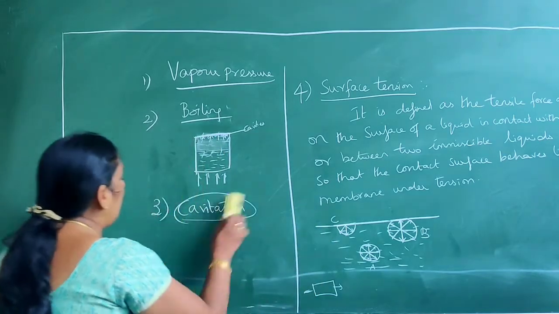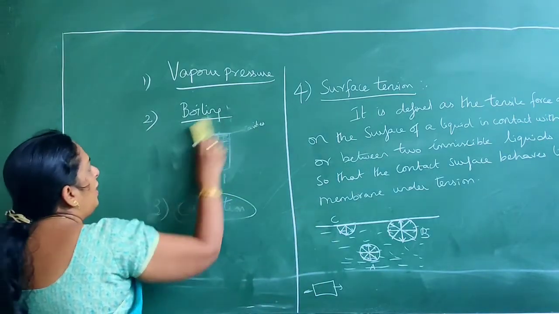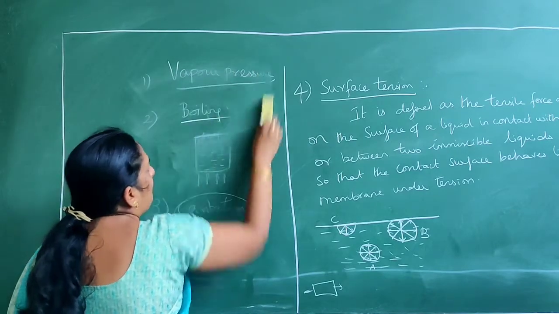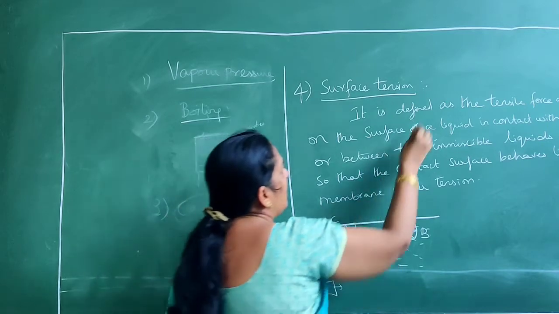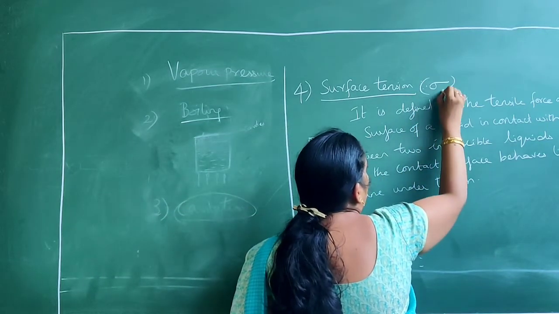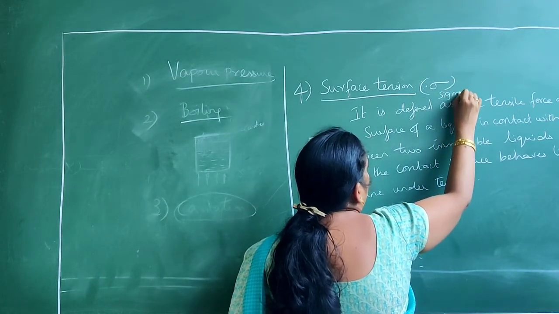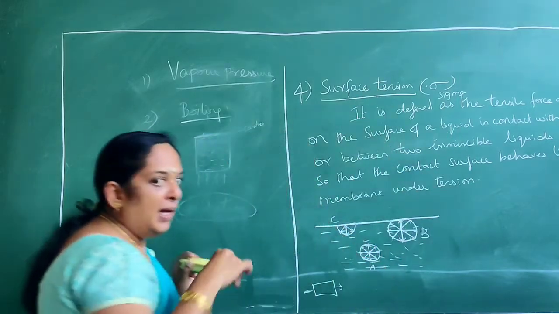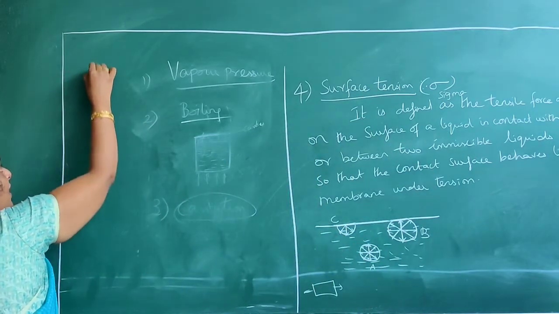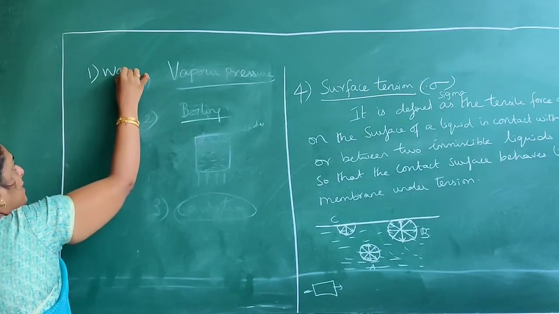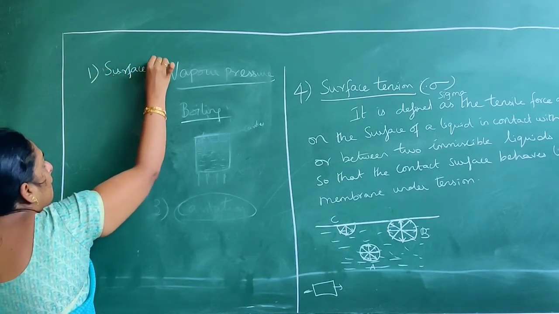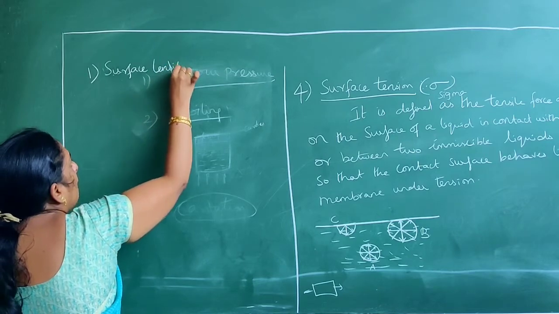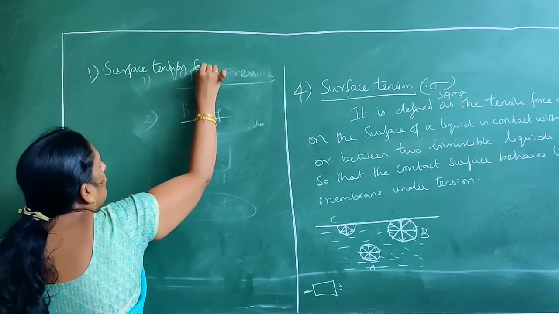Now we are going to derive some equations for this surface tension. Usually surface tension is given by the notation sigma. Now we have three cases. One is the surface tension for a water droplet.